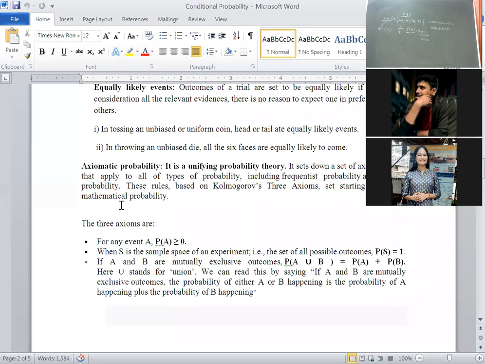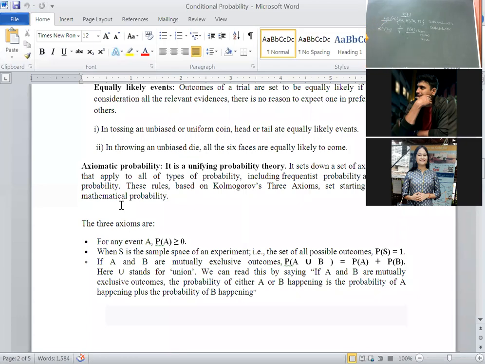Coming back to statistical or empirical probability, the definition remains the same. The probability of the event is represented by P(E) or P(A), equal to the favorable number of cases upon the exhaustive number of cases. But here, if you consider the population size, then capital N tends to infinity. If you want to choose the sample size, it tends to infinity. That means the sample size is indefinitely large. In this case, we are taking the limits.